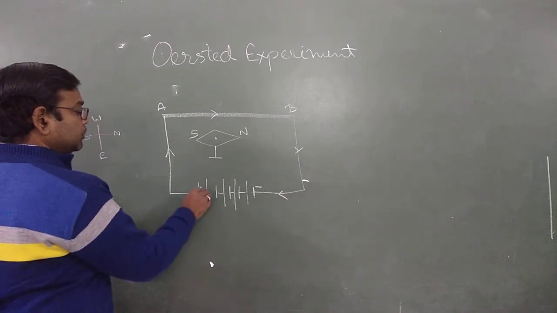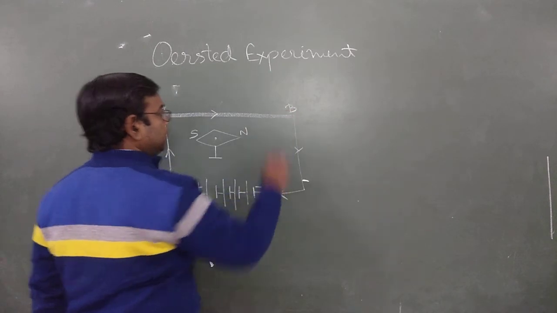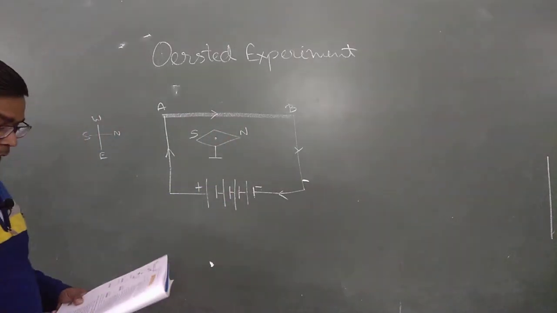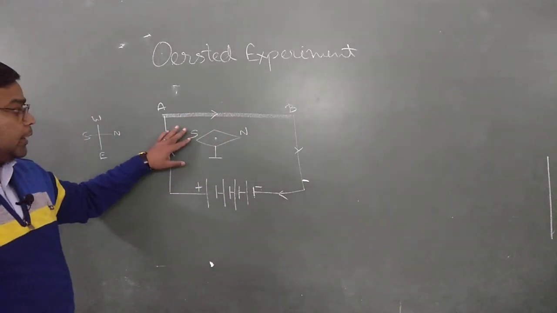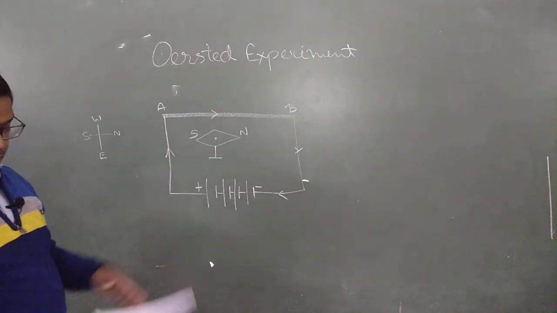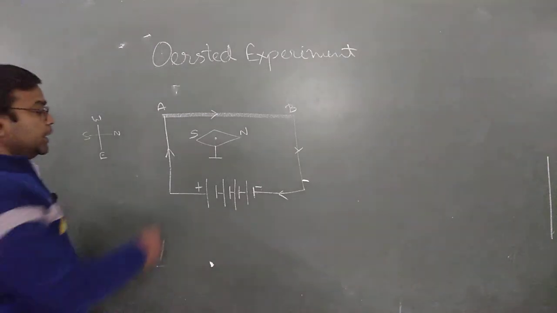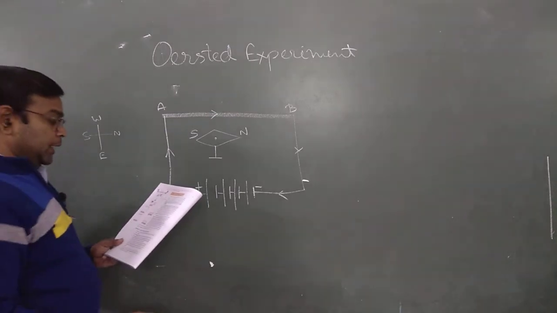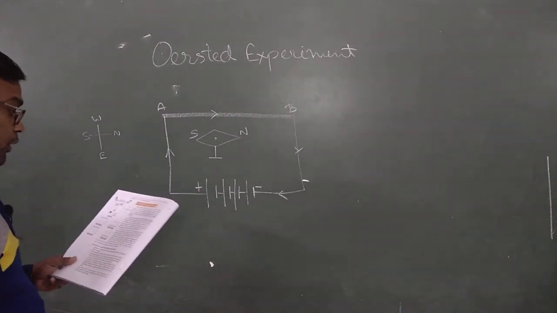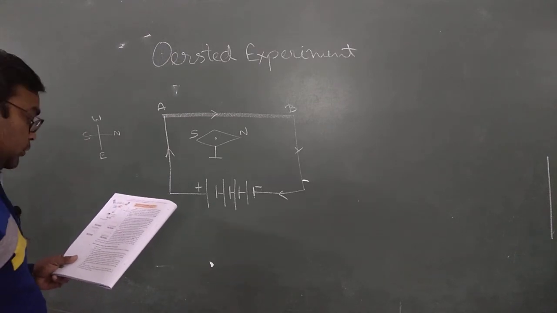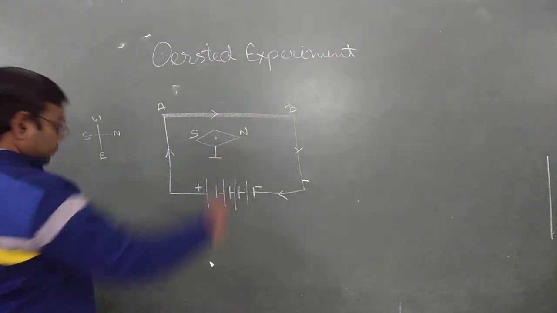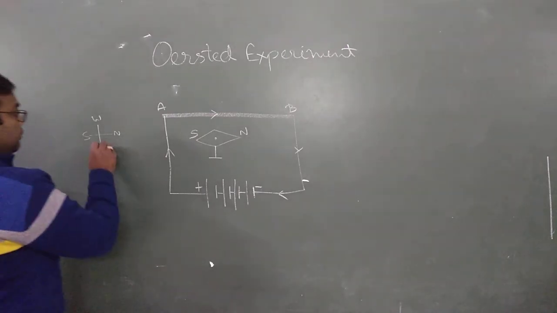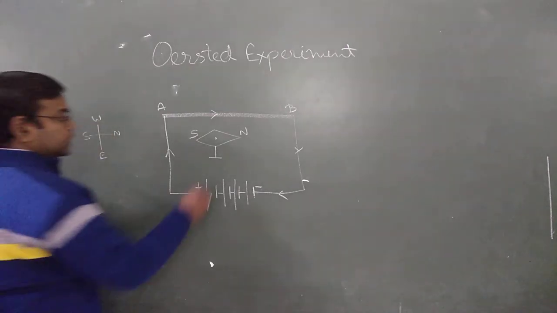Such that the positive terminal of the circuit is attached to A and the negative terminal to B. Now whenever we pass the electric current, keeping the wire just above the compass, what we observe is that as soon as current starts to flow from conductor A to B, parallel to the needle, from south to north, the north pole of the magnetic needle shows deflection towards the west, this side.